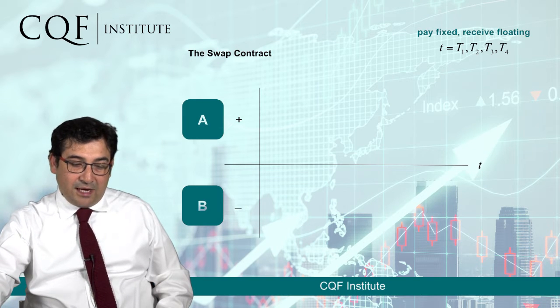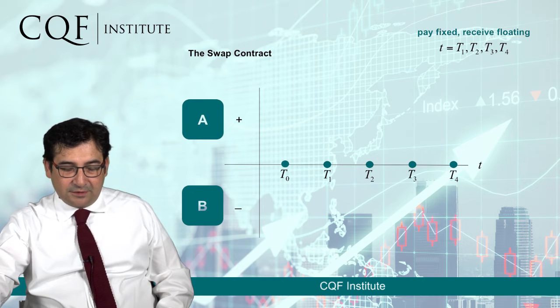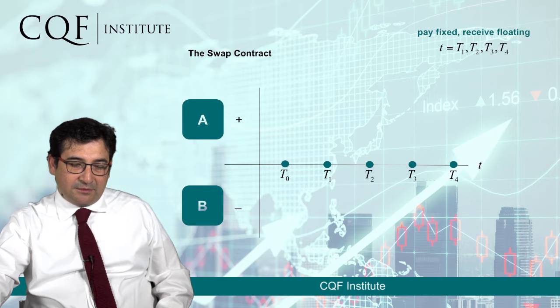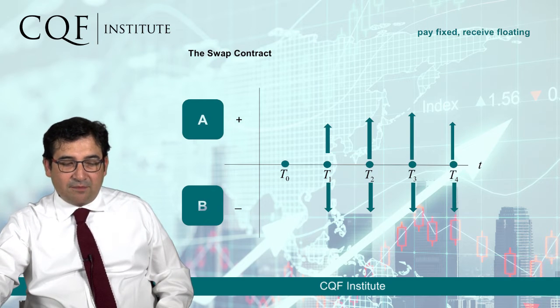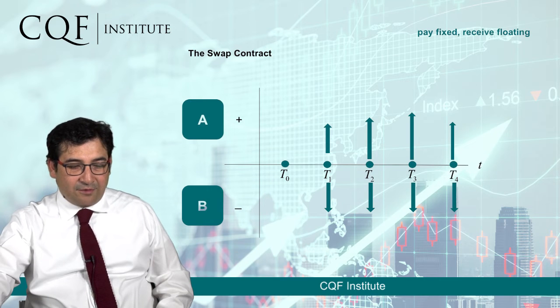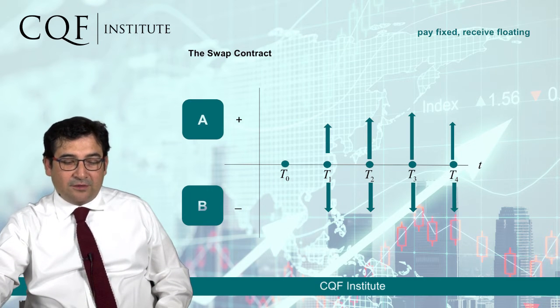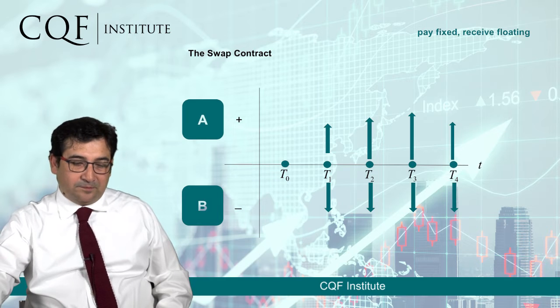If cash flows go down, they are negative. Here we have our four payment times and the series of cash flows happening, some going down, some going up. The ones going down are paid from A to B. The ones going up are paid from B to A.